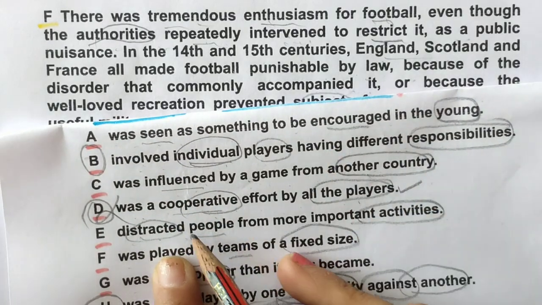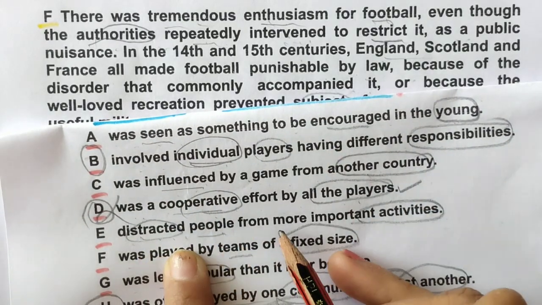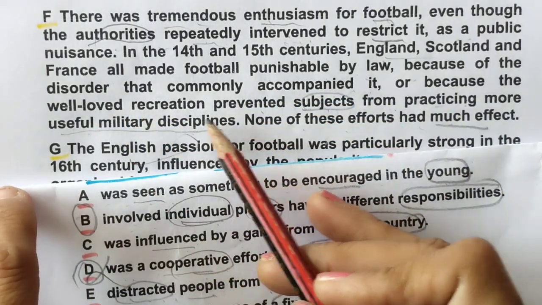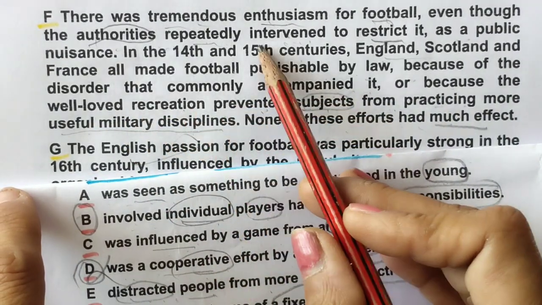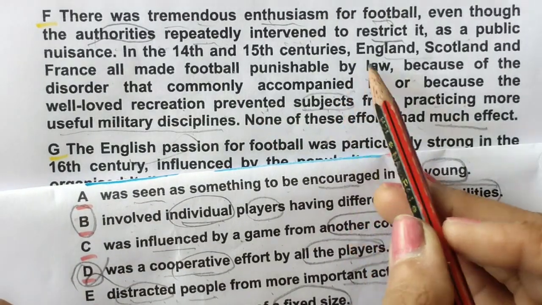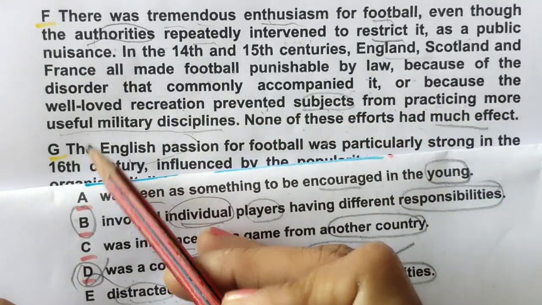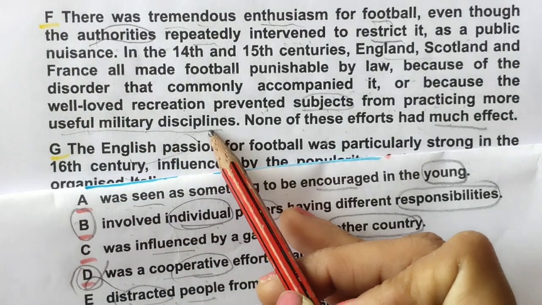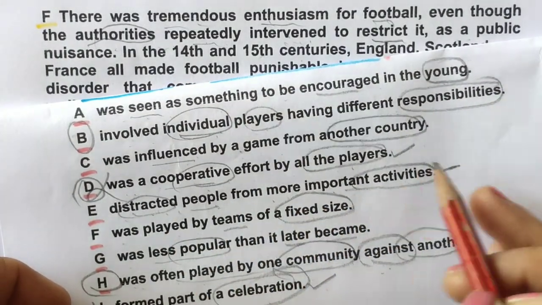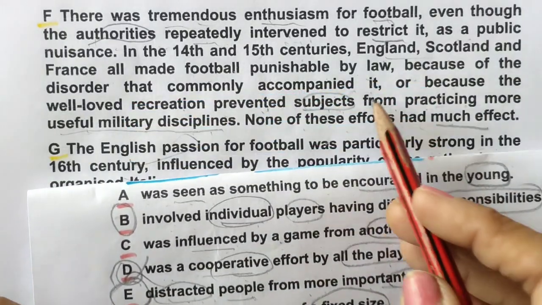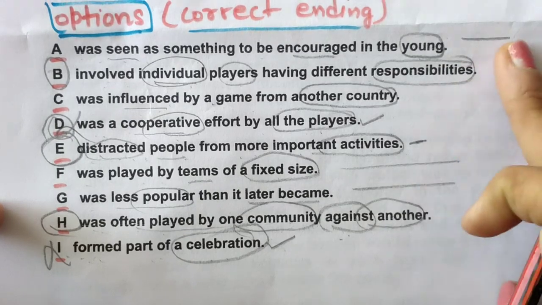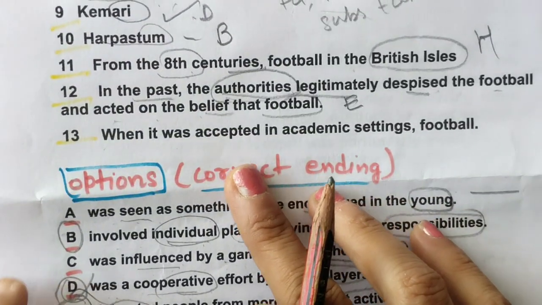And distracted, yes, this we can say: distracted people from more important activities, because the well-loved recreation prevented, this recreation means football, prevented subjects, meaning players or people, from practicing more important useful military disciplines. Distracted people from more important activities, that we can match with that. Now we have only 3 left. These 3 options are left. Now the last one is left.